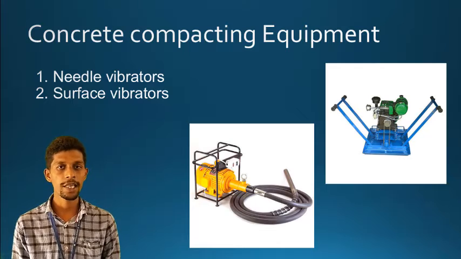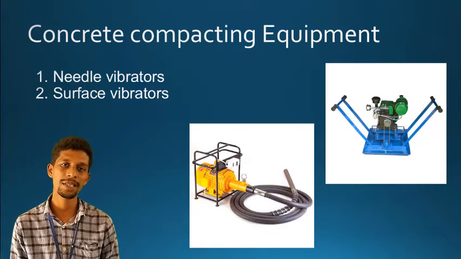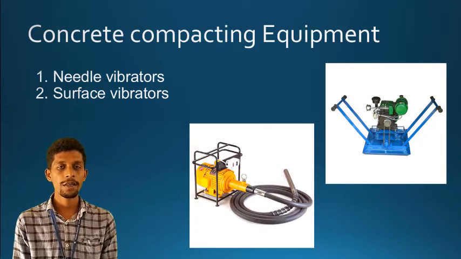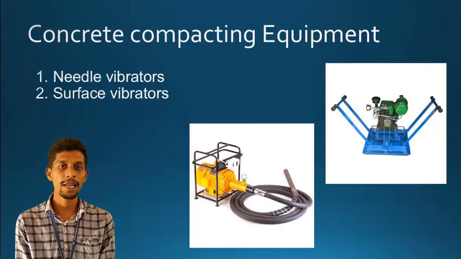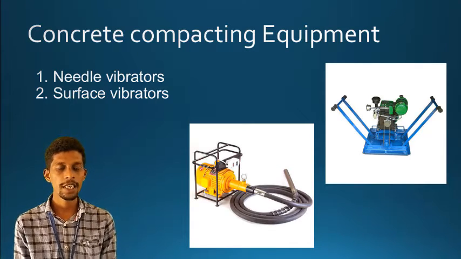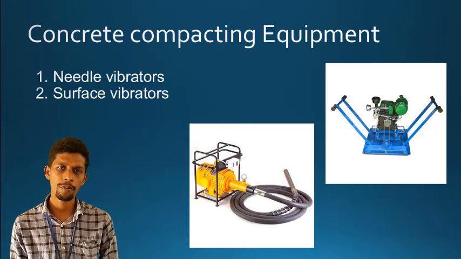You can see the first diagram over here, the needle vibrator, most often used for bridge constructions as well as dam constructions. Needle vibrators are very much useful. And whenever your surface is flat, like roof slabs and canal beds, when you are constructing canal beds as well as roof slabs, the surface looks flat, and also CC road pavements.